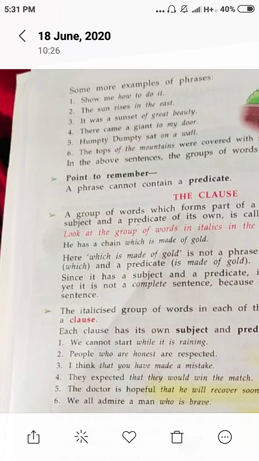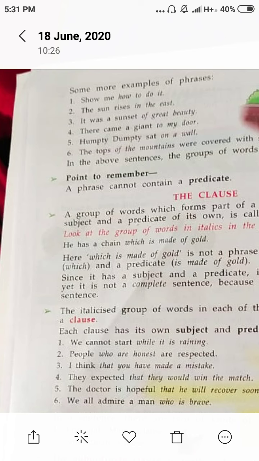Now see the second example. The sun rises in the east. It is a complete sentence. "In the east" is a part of the sentence.